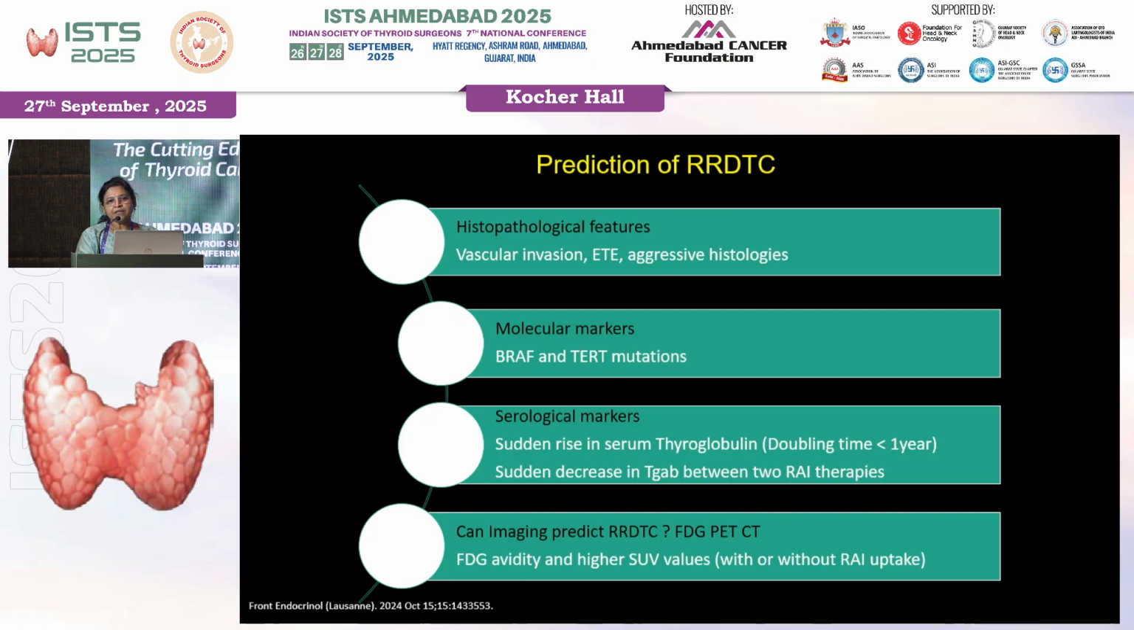So can we predict a radioiodine refractory DTC earlier? Yes, if there are certain histological features like vascular invasion, extrathyroidal extension, or aggressive histologies. If they show BRAF and TERT mutations. If there is a sudden rise in serum thyroglobulin with a doubling time of less than 1 year. And sometimes if you are doing imaging, or if you have done FDG PET-CT and the FDG avidity is very high with a very high SUV max, then you can say that this is the patient who would go into RRDTC.